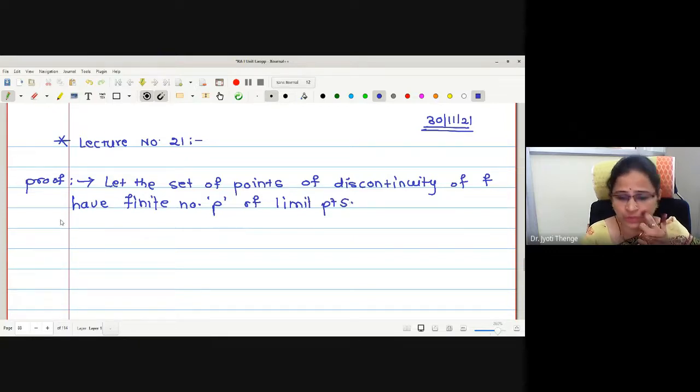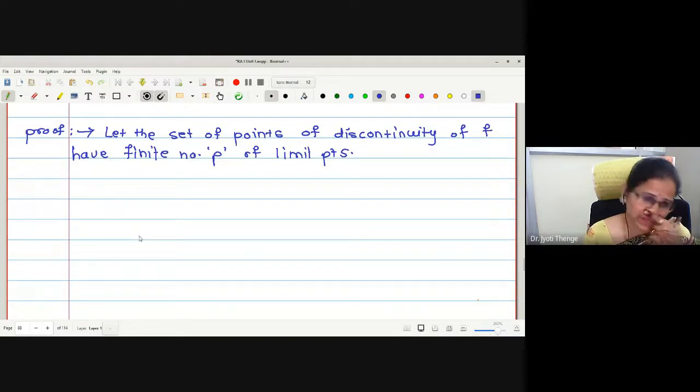Again, what we were going to do? We were going to adjust the contribution to the difference UPF minus LPF separately. For this purpose, let capital M and small m be the bounds of f here.